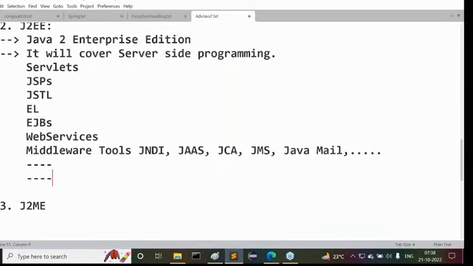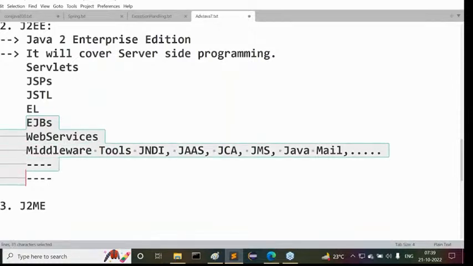Guys, are all of you getting clarity? Now tell me, what is this J2EE actually? Java 2 Enterprise Edition. What will it cover? It will cover only server side programming. Inside server side programming, the main technologies are Servlets, JSP, JSTL, and expression language. Up to this, remember this. I'm going to talk more about this in the future. Next are EJBs, web services, and some other middleware services, so many technologies are available.